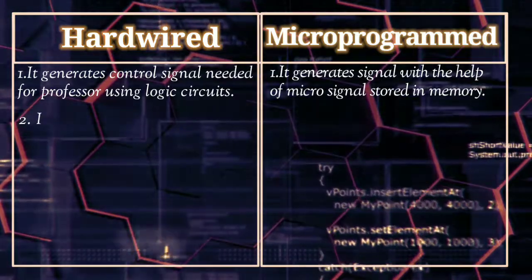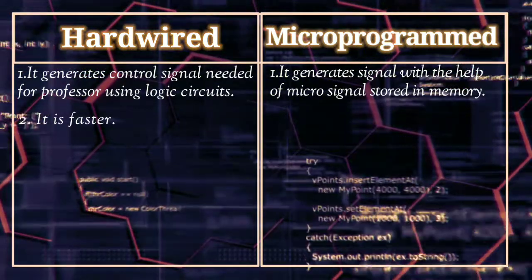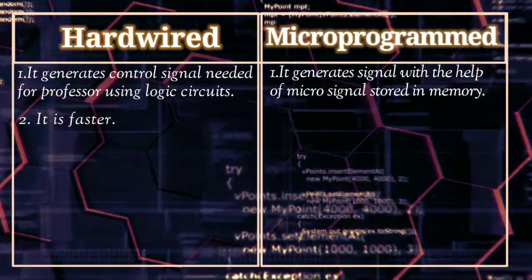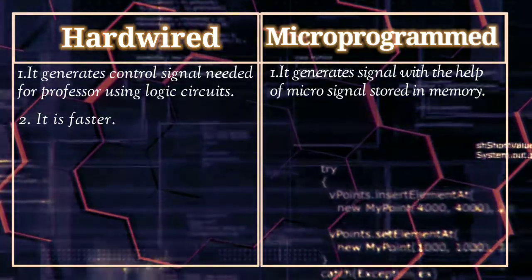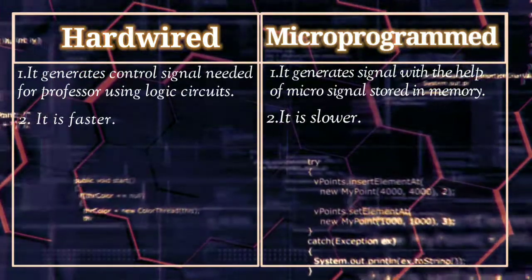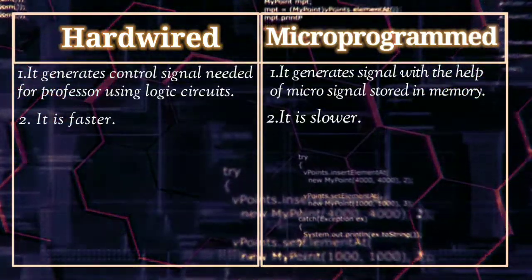Okay, next is, hardware control unit is faster. Why so? Because the signal generation is done using hardware, which is very quick, because it doesn't need computer processing. But the microprogram control unit is slower. Why so? Because the signals are generated using micro signals, which need some computer processing.